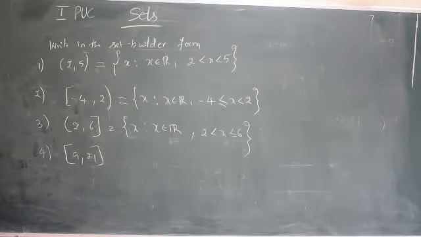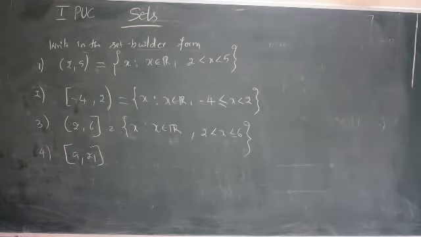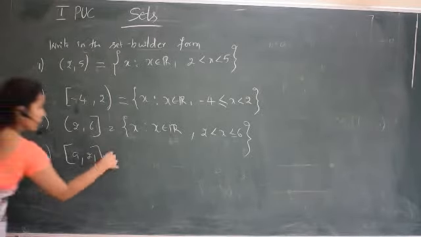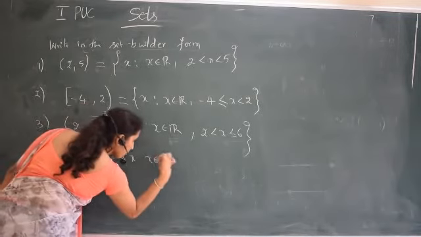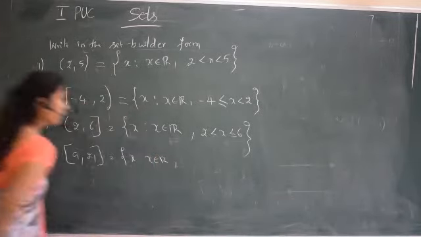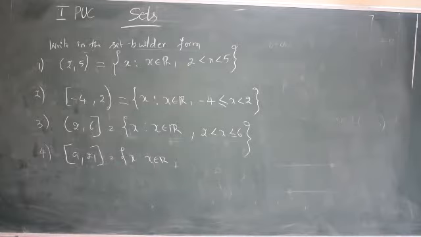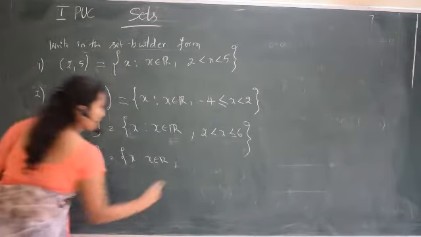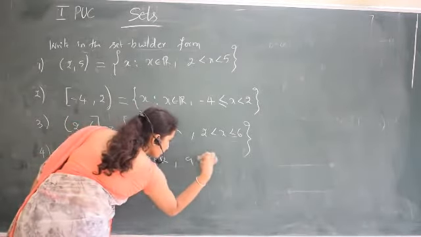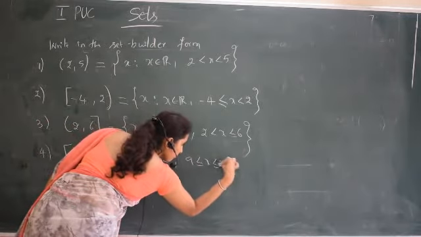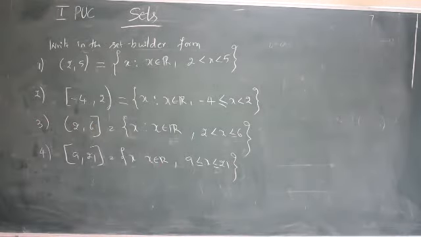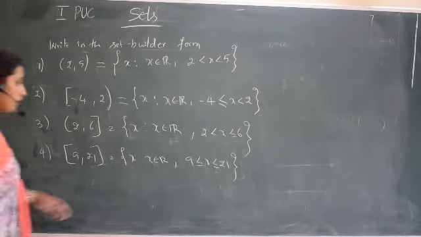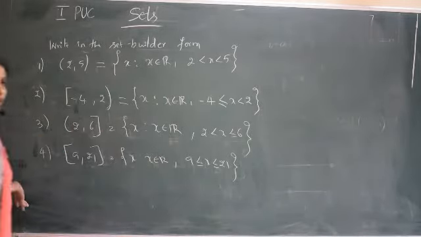So both are closed now. Both are closed means both the values are included. So this is equal to the set of all x such that x belongs to R, and less than or equal to. Now it is both included, so you have to write that both are included.